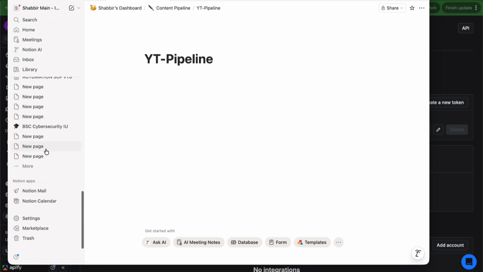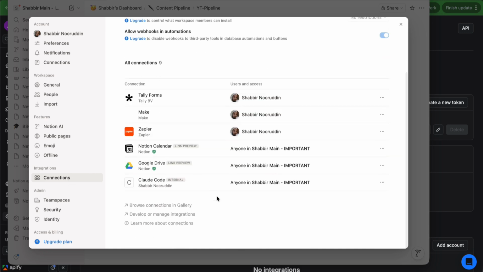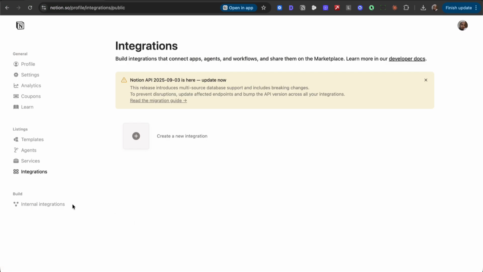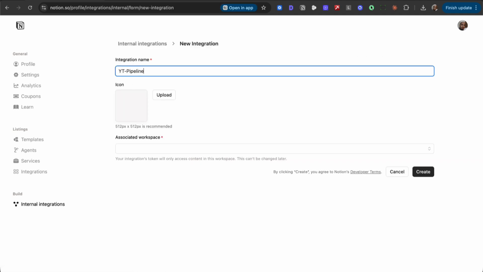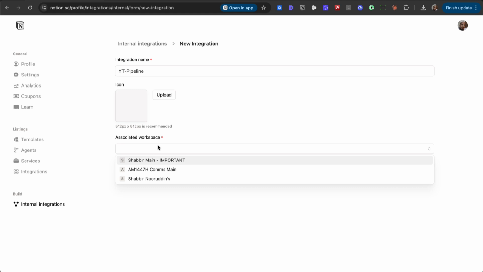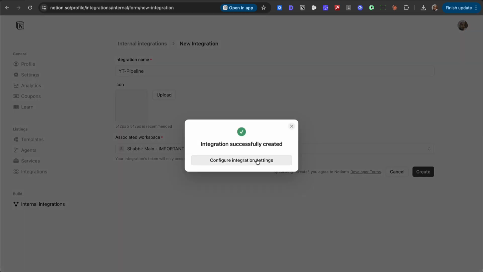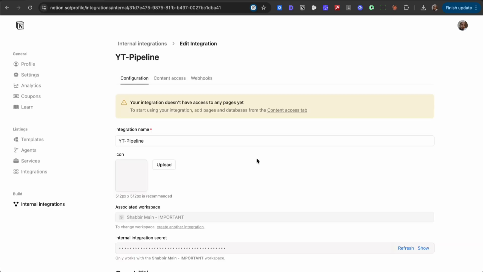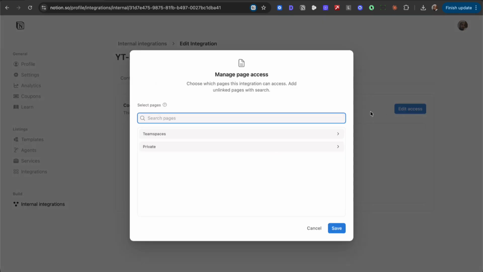I only want to give it access to a specific page and let it create subpages inside that. From here, open up the sidebar, go to Settings, go to Connections, scroll down, and click on Develop or Manage Connections. Now on the left side, go to Internal Integrations. You see that I already have mine set up here. Let me go ahead and create a new one. Now I'm going to call it YT Pipeline. Under Associated Workspace, choose the workspace that you're using. I'm going to click Create, and then go to Configure Integration Settings. Go to Content Access, click Edit Access, and search for that page that you just made.